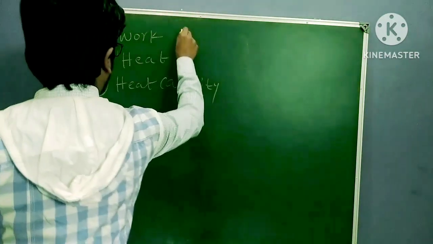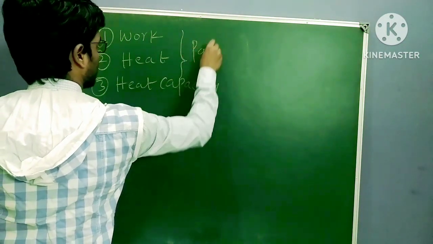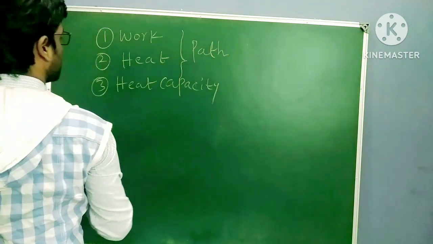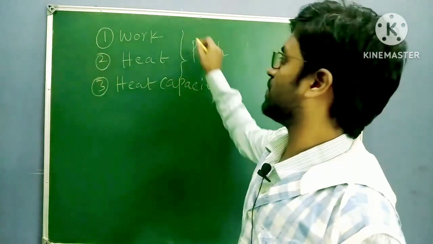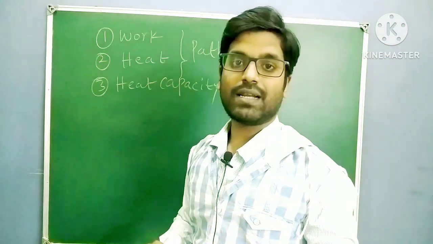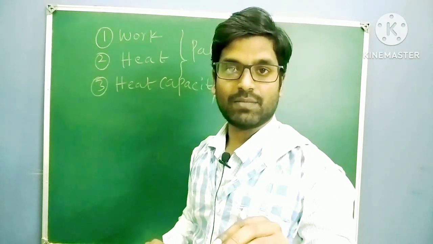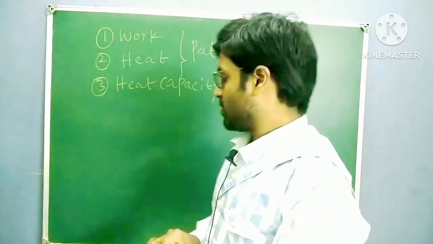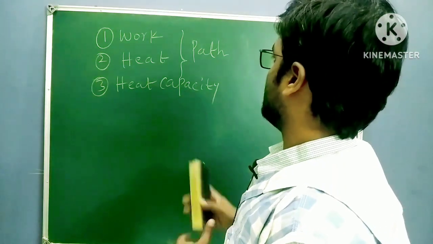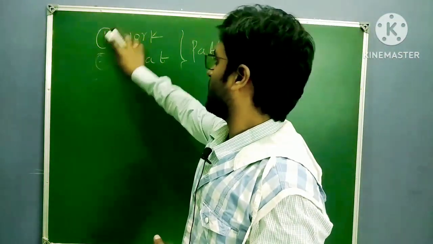So these three are path functions. Remaining everything except work, heat and heat capacity are state functions in terms of thermodynamics. Okay, so remaining everything depends on state, only these three depend on path.